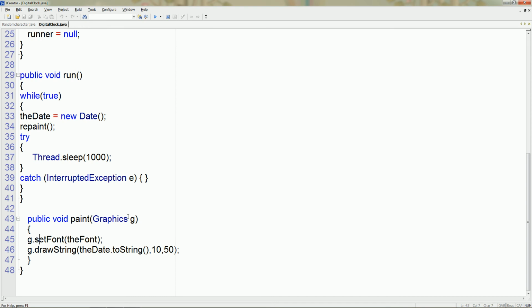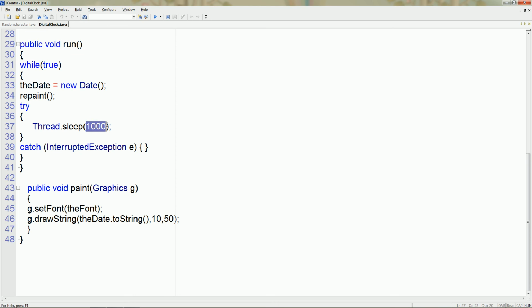Here for the paint method we use an object of the Graphics class. Here we set the font. You can also eliminate this part. Now here is the important part. You want to print a date on the applet container. Therefore here we have a drawString method. Here, by using the object of the Date class, print a date, and here is the value of the x and y axis. That is, it will display the date, or not the date exactly, the time,